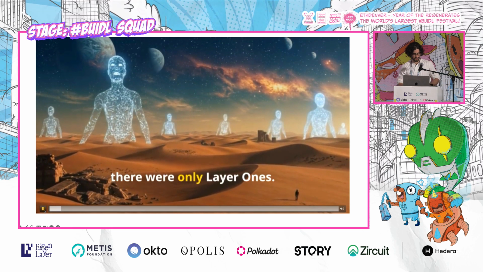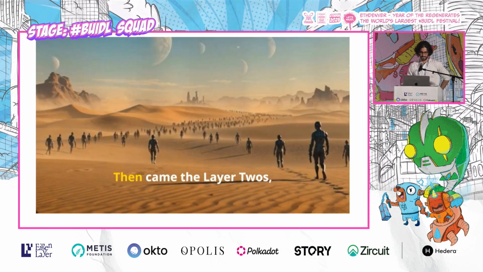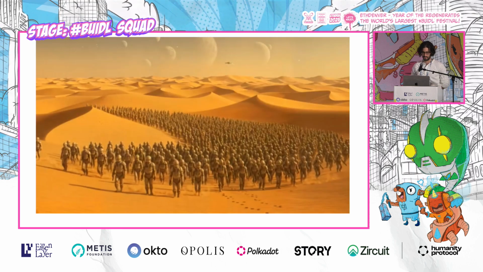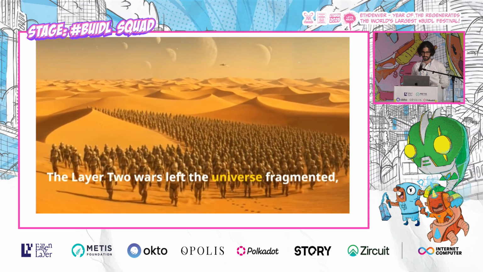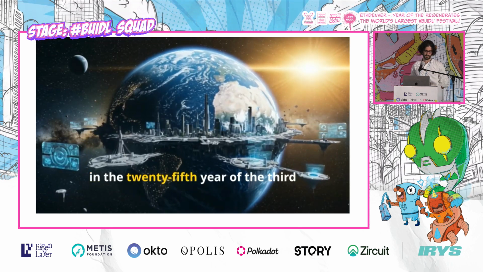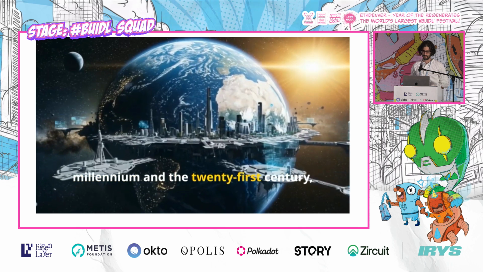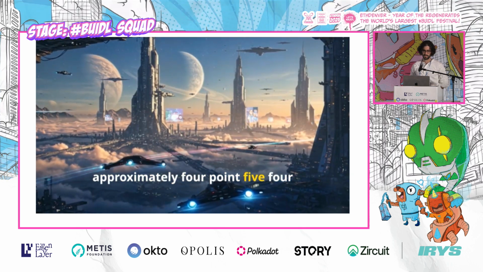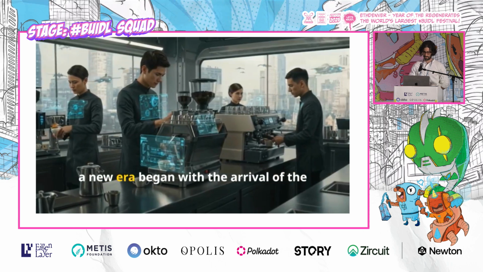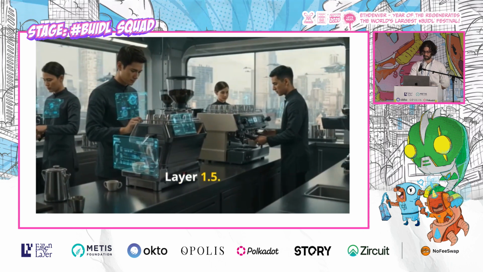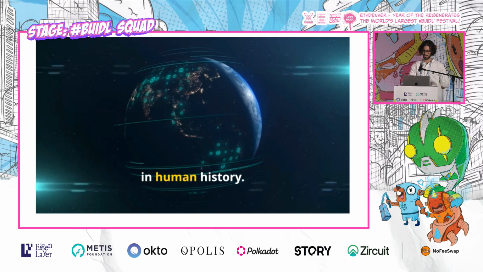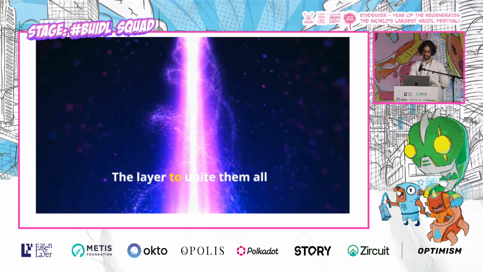In the beginning, there were only layer 1s. Then came the layer 2s in droves, born out of a pressing need to scale. The layer 2 wars left the universe fragmented, disconnected. And then, in the 25th year of the third millennium in the 21st century, approximately 4.54 billion years after the Earth's formation, a new era began with the arrival of the layer 1.5. This marked a significant turning point in human history, the layer to unite them all.